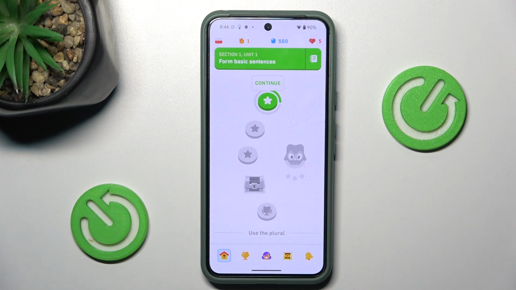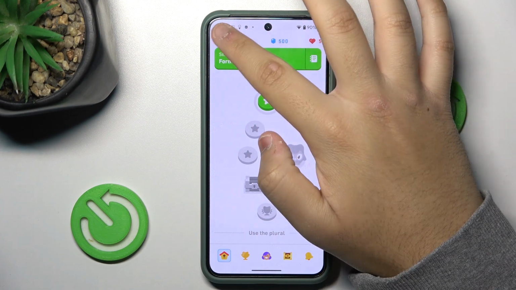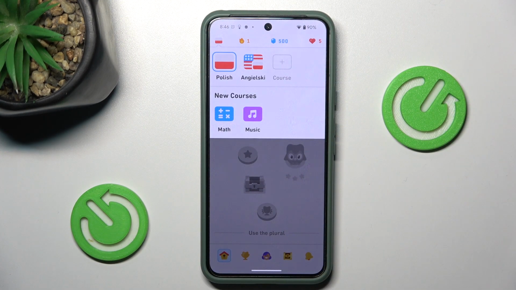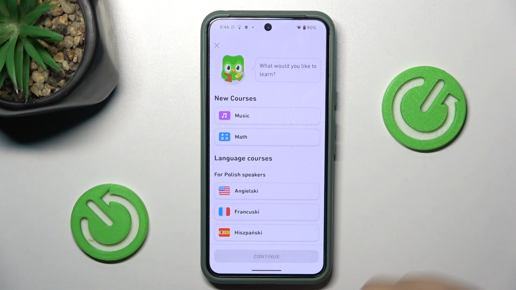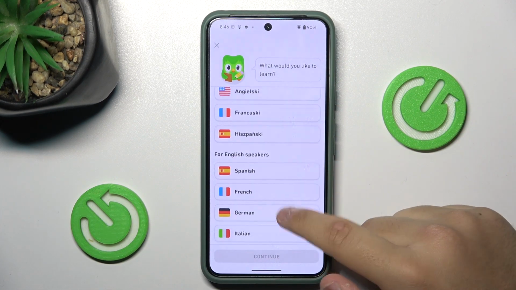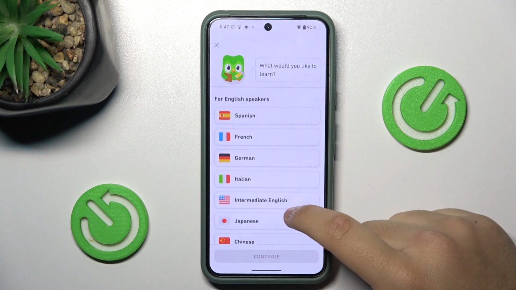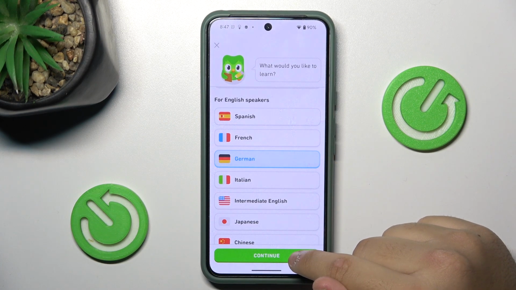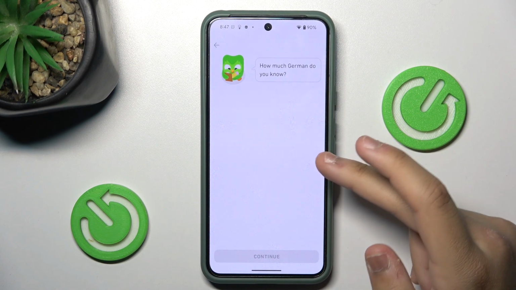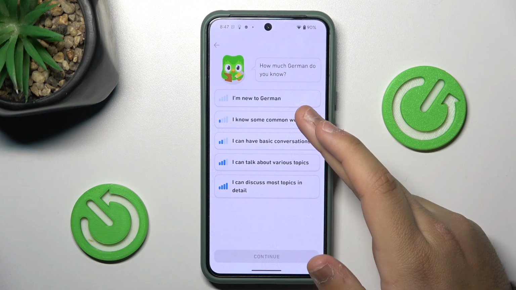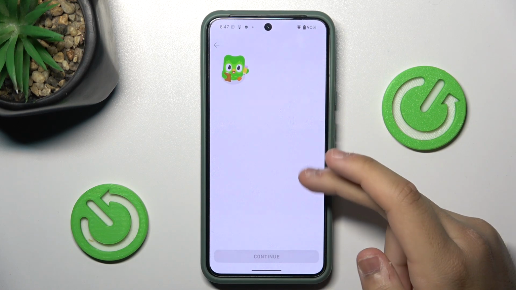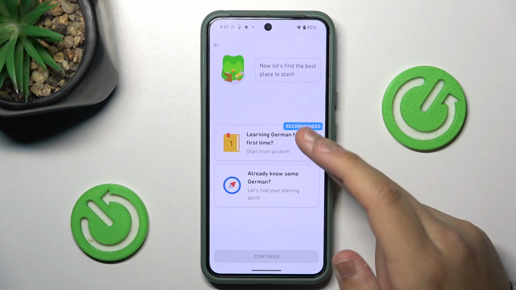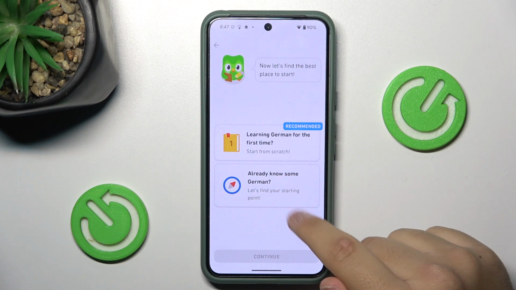So first, what you want to do, you want to type in here, and then here you'll see course. Then you want to pick a language that you want. For example, I'm going to pick German. And then here it'll ask you how much German do you know, and whether you're learning German for the first time or you already know.